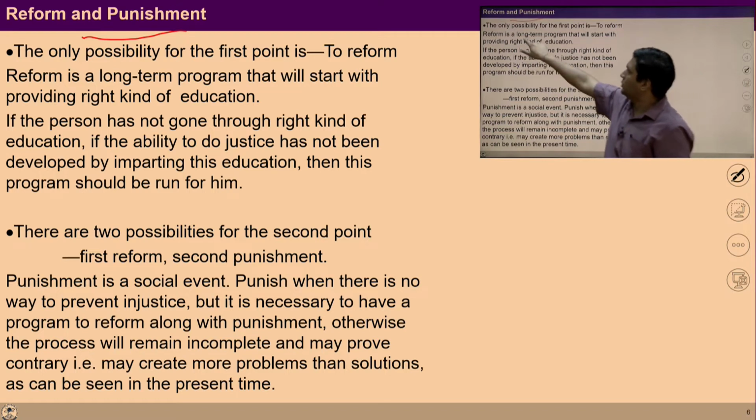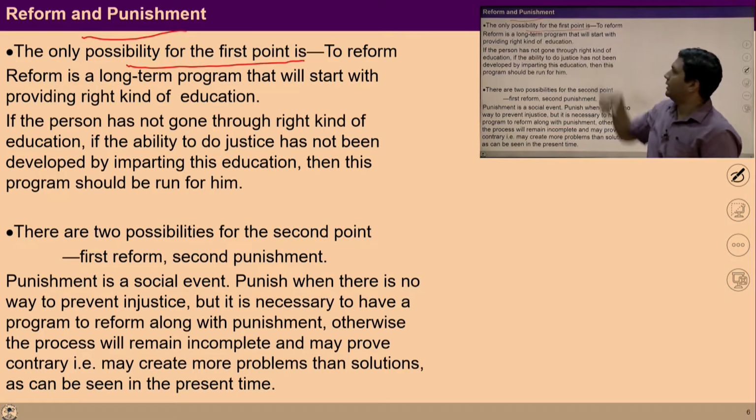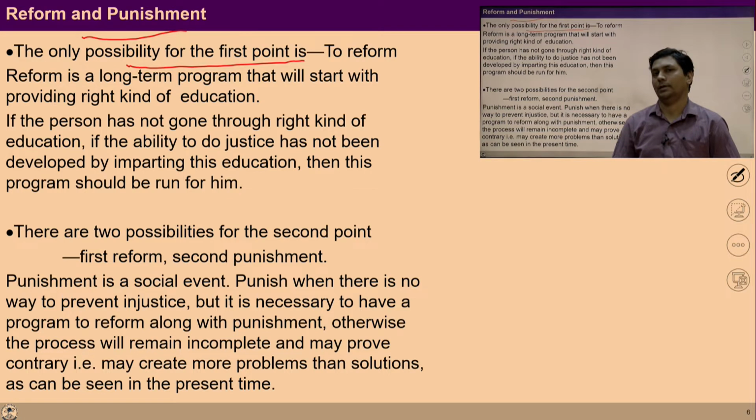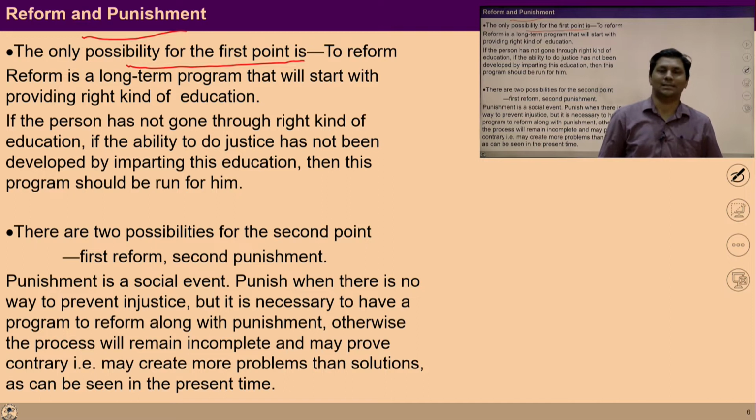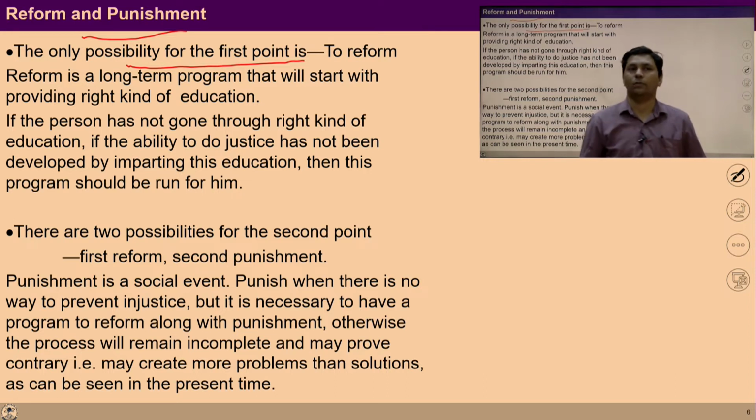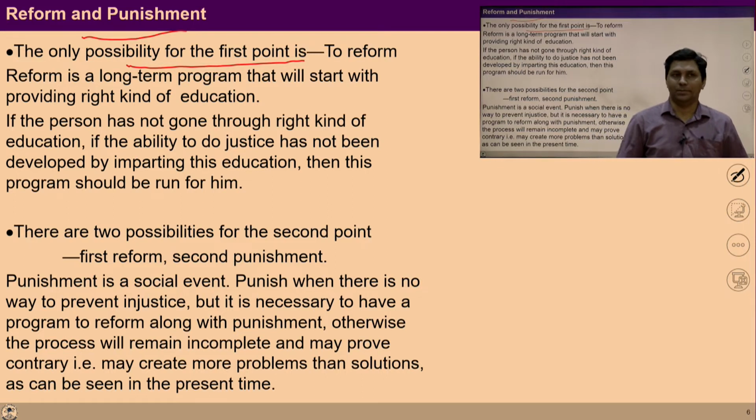The only possibility for the first point is to reform. And you can sense that reform is a long-term program. It requires the right education, sanskars. If the person somehow has not gone through this right kind of education, then this ability to do justice has not been developed.